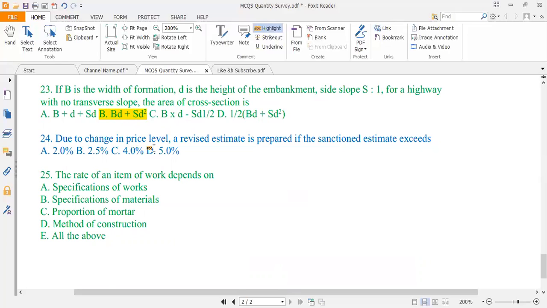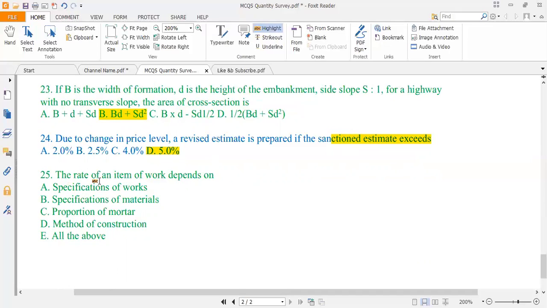Now, due to change in price level, a revised estimate is prepared if the sanction amount exceeds how much? 2%, 2.5%, 4%, 5%. So the correct option is 5%. Always we prepare a revised estimate when the change in price level exceeds 5% of the sanctioned estimated amount.